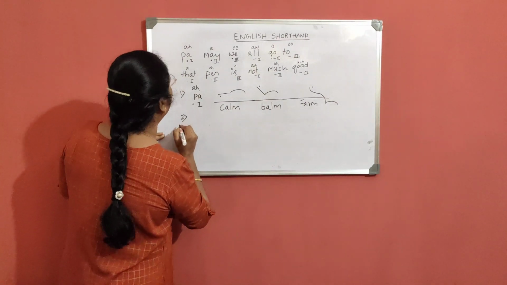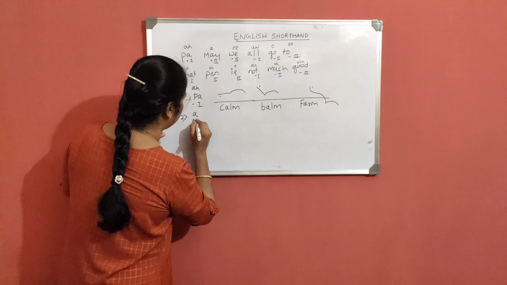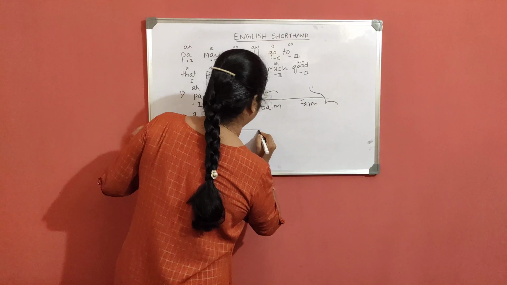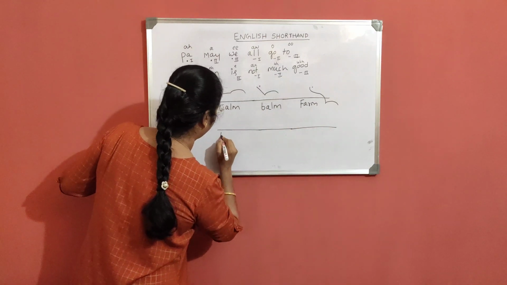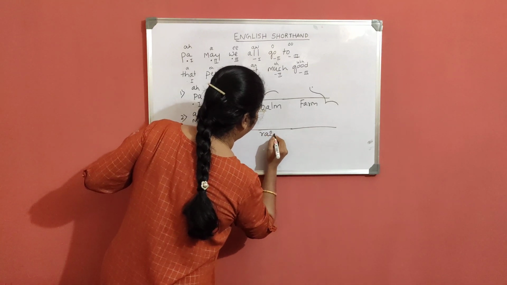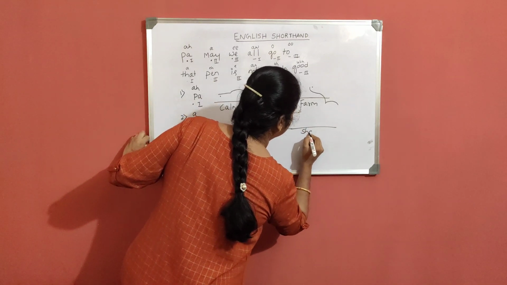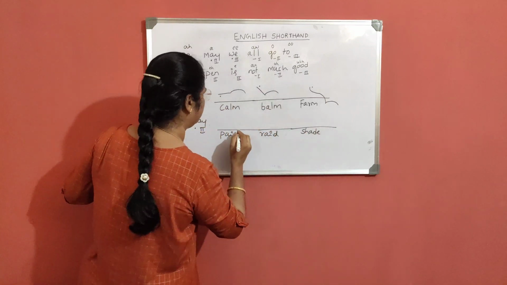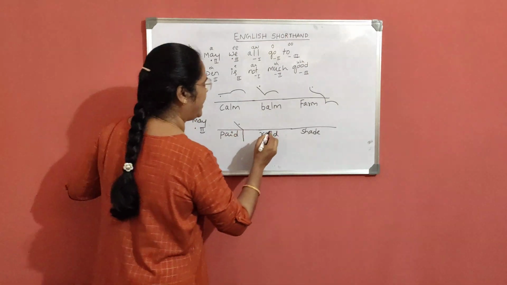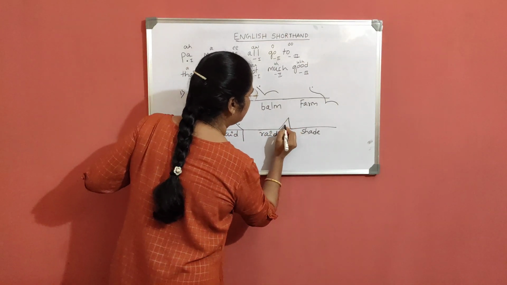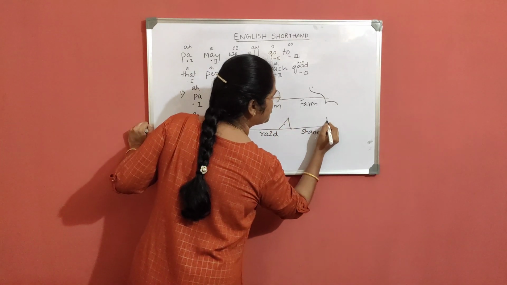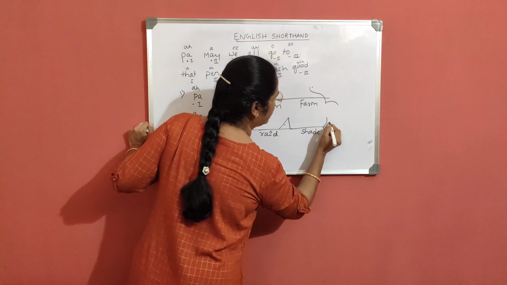The second long vowel is the A sound as in May, with a heavy dot at the second place. Paid, raid, shade. P, D, second place. Raid, R, D, second place. Here the stroke you have to write on the line. Shade, Ish and D, second place.